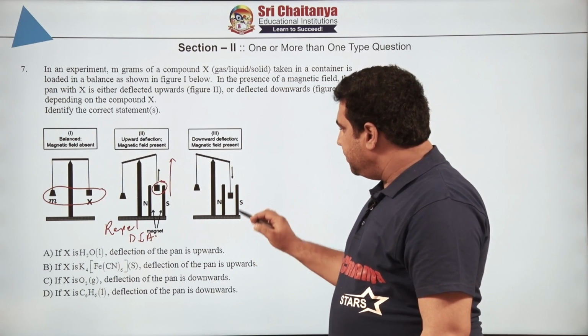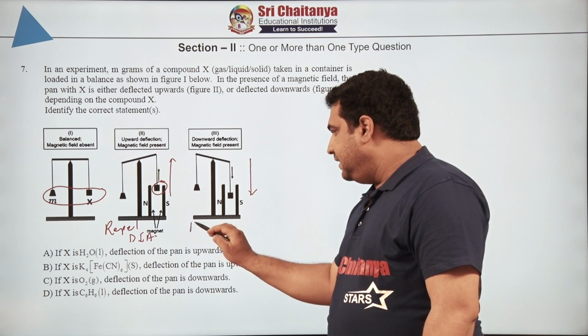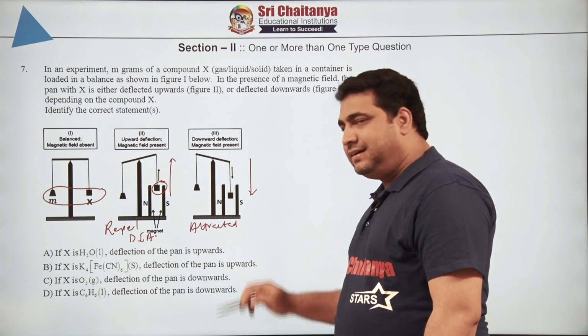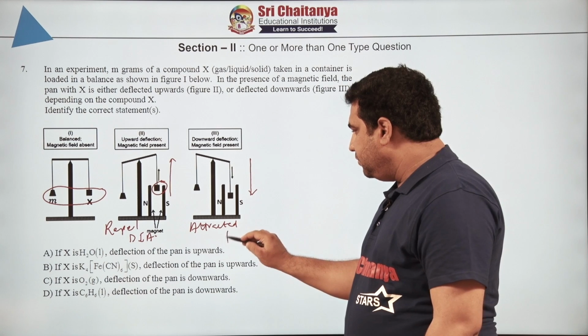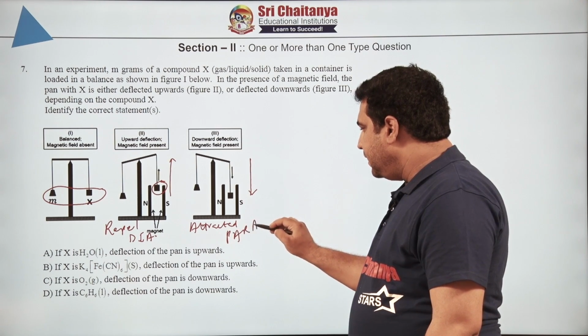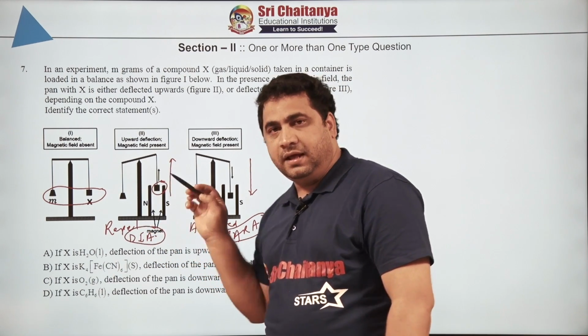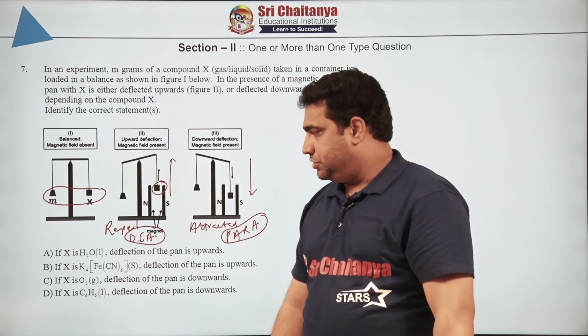Now, here you can see the pan is coming downward. Downward means it is getting attracted by the magnetic field. If it is getting attracted by the magnetic field, then the compound is what in nature? Paramagnetic in nature. So, indirectly we have to find out the diamagnetic and paramagnetic nature. Now, let us see the questions.